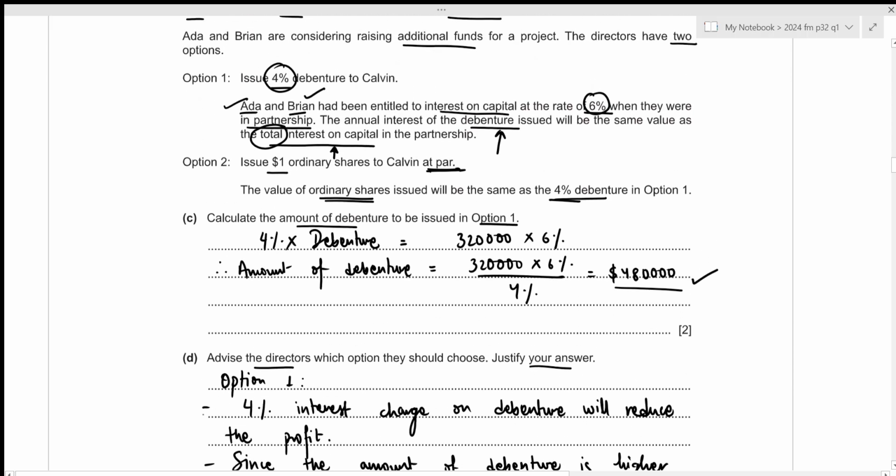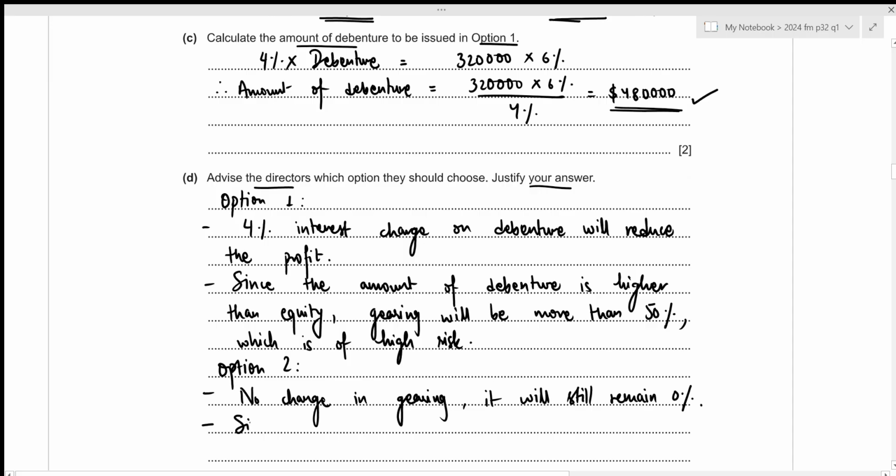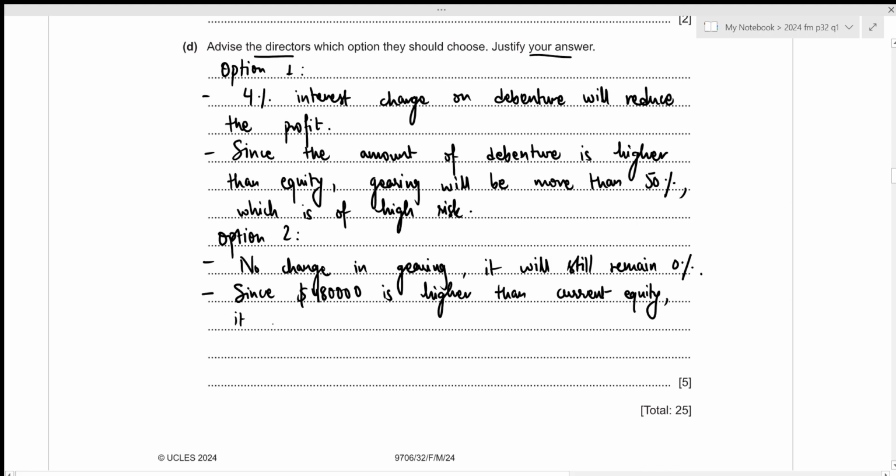The other thing we can write down is that since 480,000 is greater than the ordinary shares owned by both Ada and Brian, there might be loss of control of the company. So since 480,000 is higher than current equity, it might result in loss of control for Ada and Brian.